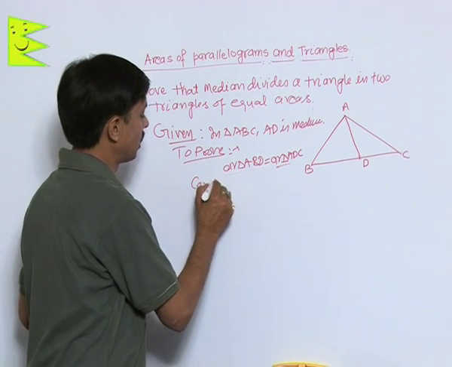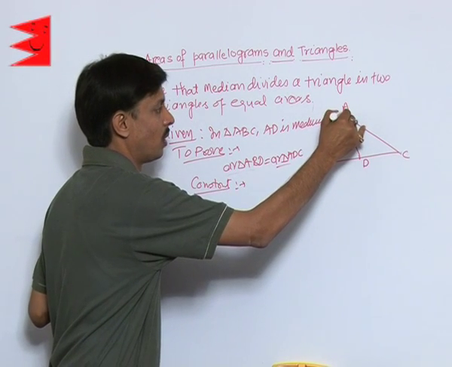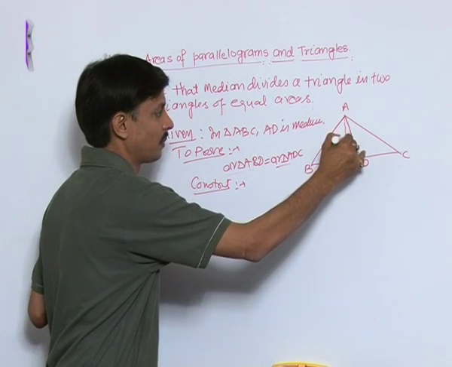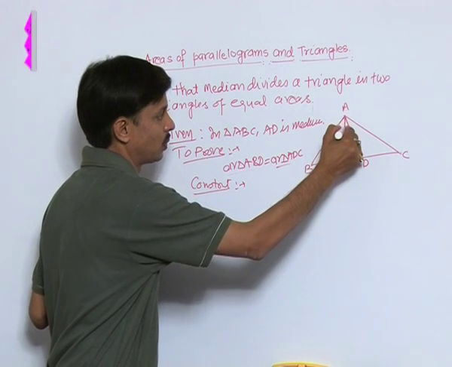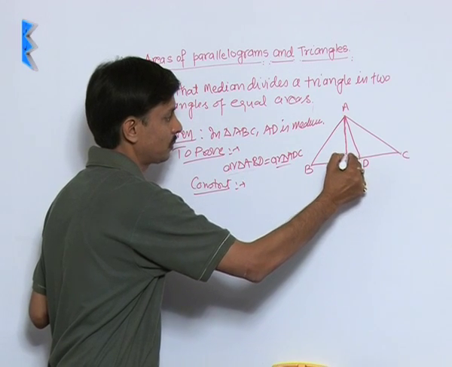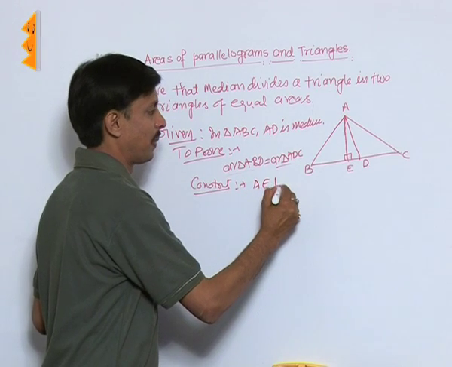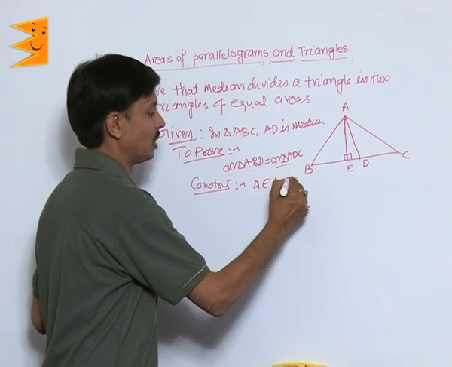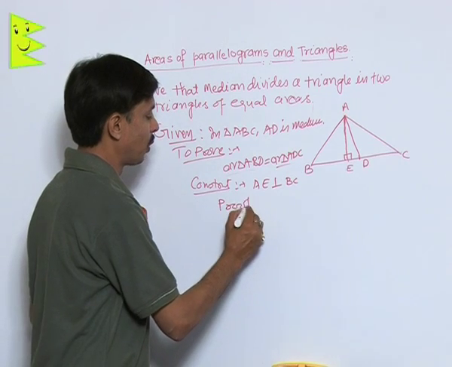What is the construction required here? Only one thing: draw one perpendicular, draw the altitude, suppose you can say this is AE. AE is perpendicular to BC. Now the question is how we will prove it.